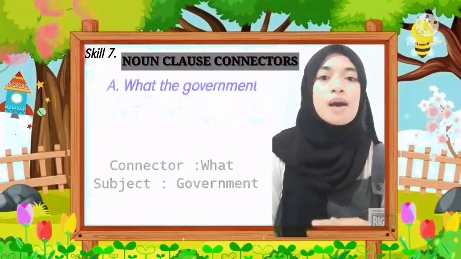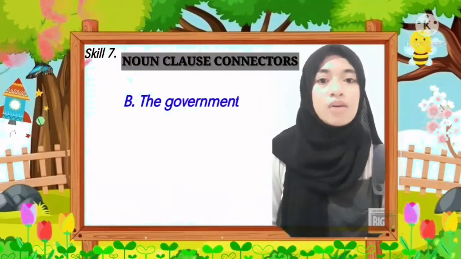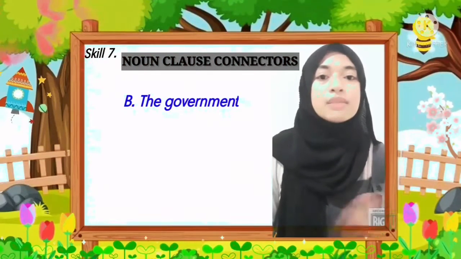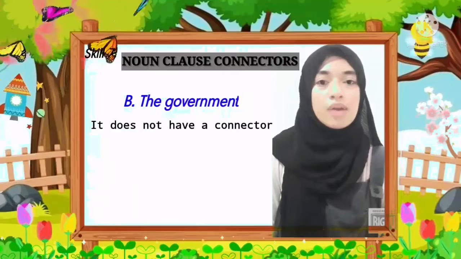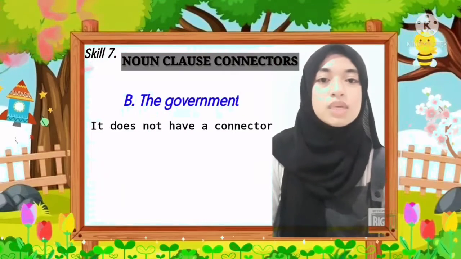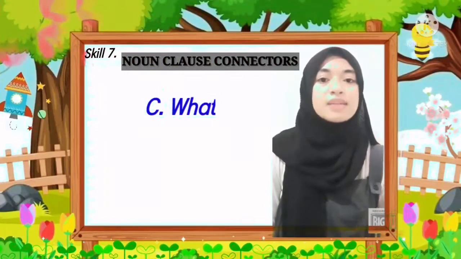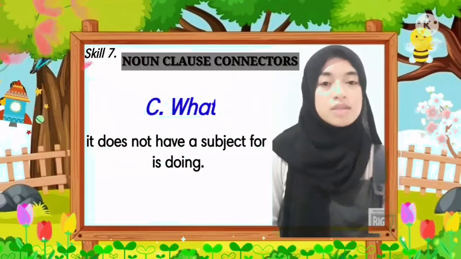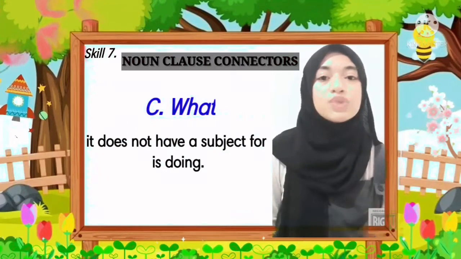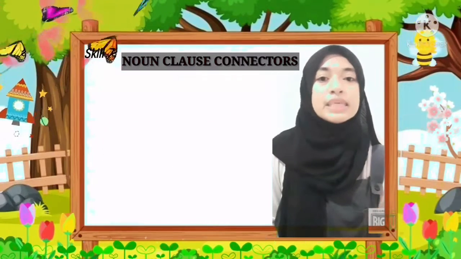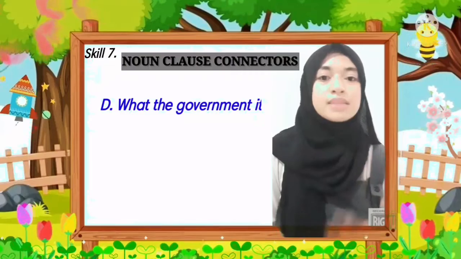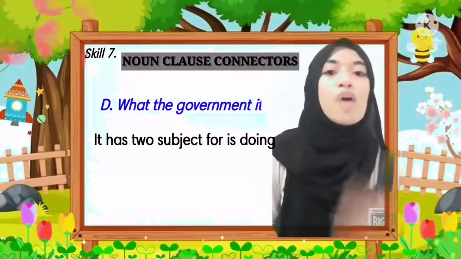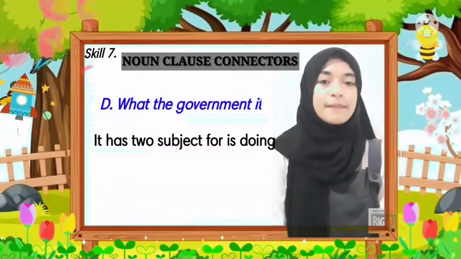Answer B is incorrect because it does not have a connector. Answer C is incorrect because it does not have a subject for is doing. And answer D is incorrect too because it has two subjects for is doing.